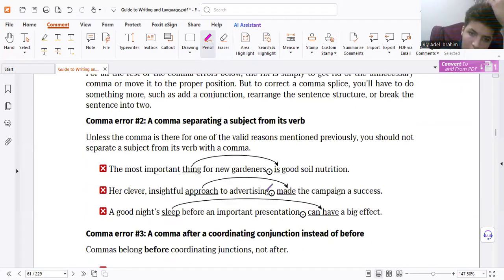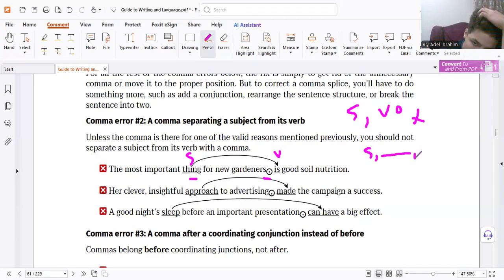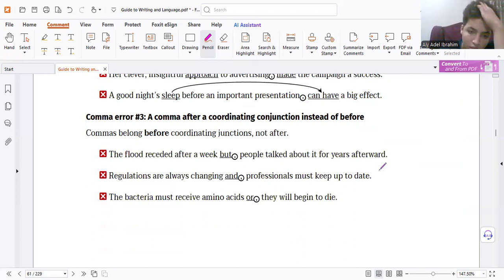Here again, look, subject, comma, verb, object, wrong. You should not separate the subject from the verb, except if we have a non-essential phrase like that. If non-essential, it could be, no problem. So that is revised at home. Here's a comma after from boys. I said before, any mistake, delete the answer.